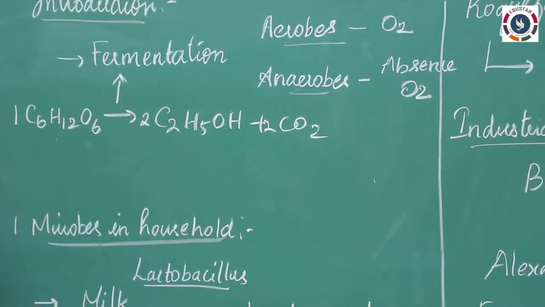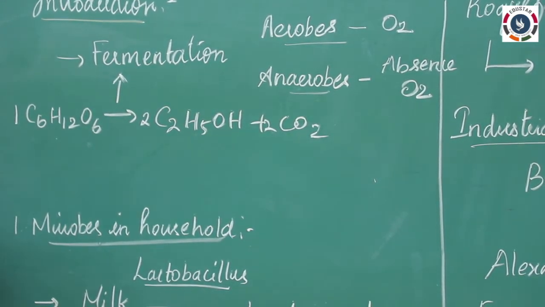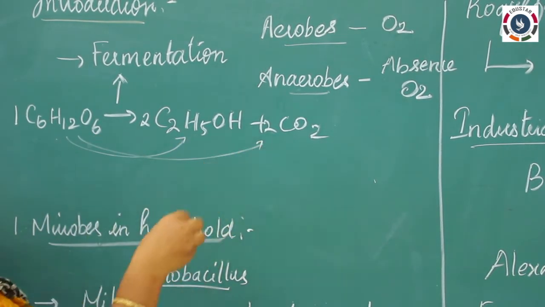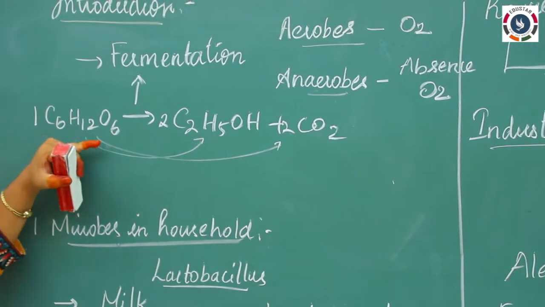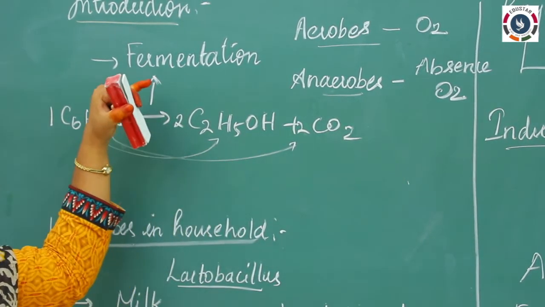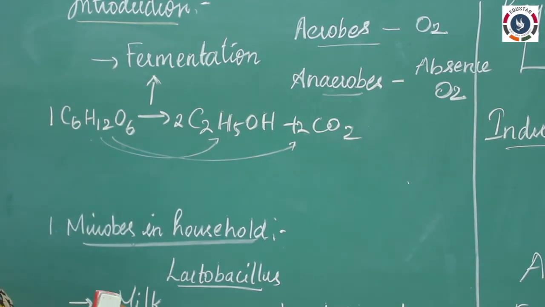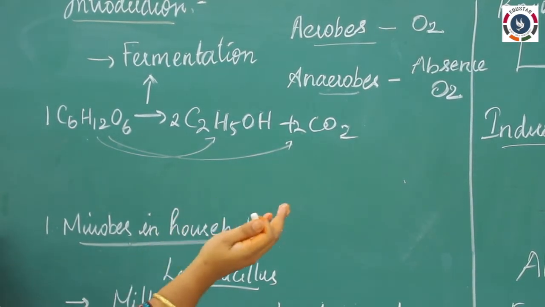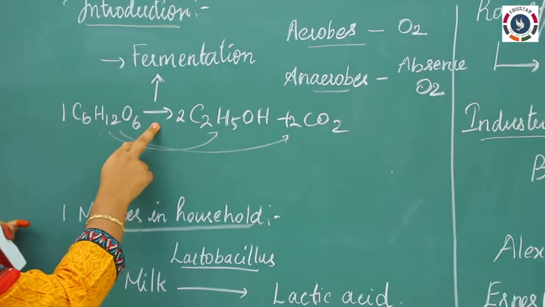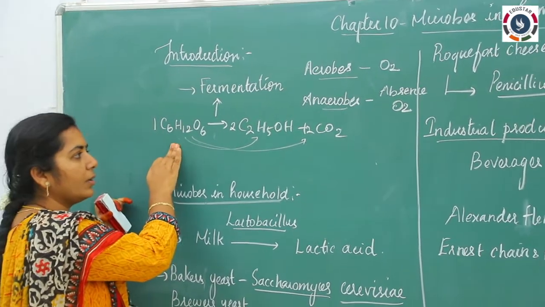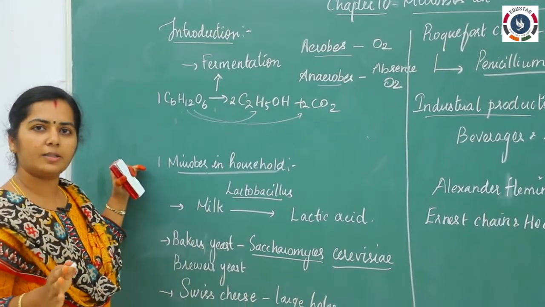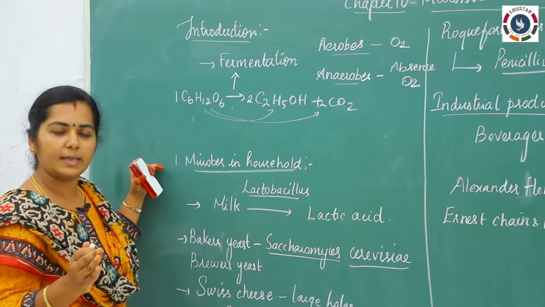Fermentation is a basic metabolic process which converts sugar molecules into alcohol as well as some gases. This is the common representation of fermentation. This can vary if you are using some other bacteria; each bacterium can vary. If you go for some other bacteria like Clostridium, it will utilize the glucose and produce butyric acid instead of CO2. Whatever the reaction may be, the end product will be one acid and a gas.